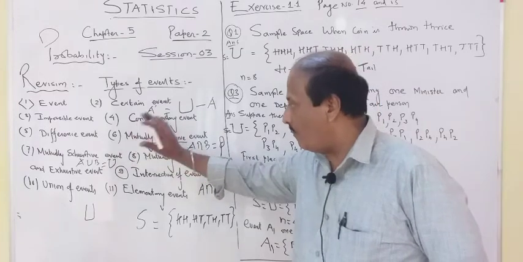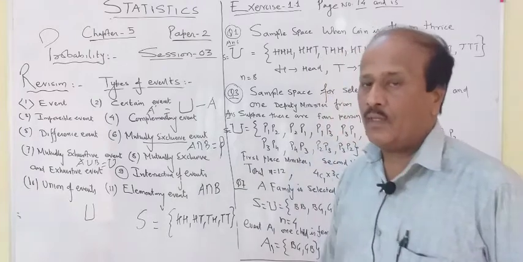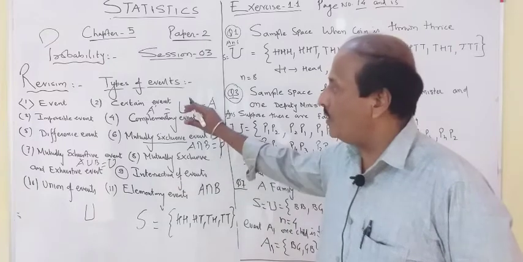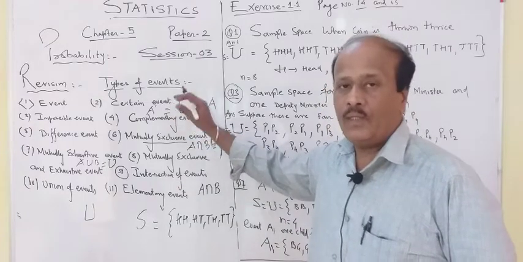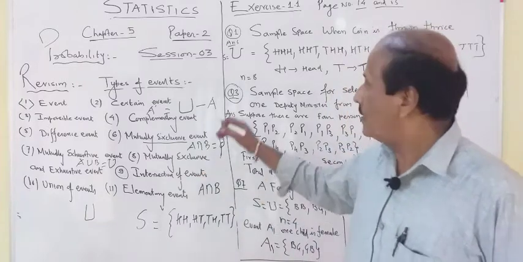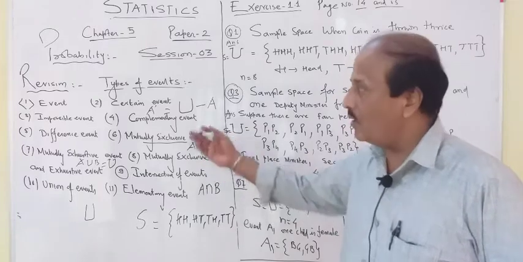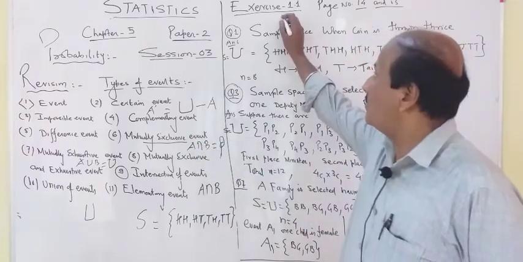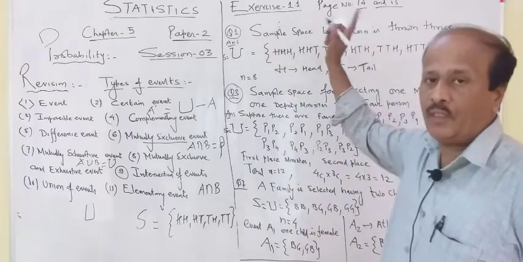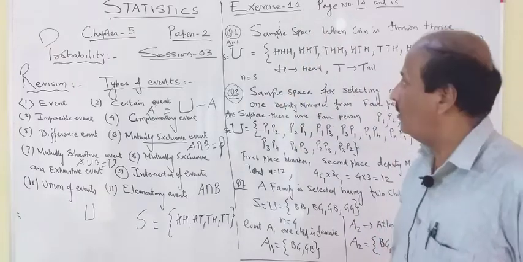Now we are going to apply this in an exercise. So there is one easy exercise. Already some of the questions you did in 10th standard also. Probability chapter was there in the 10th standard. There you already studied how to make a sample space. But then again, some easy questions in this session I am going to tell you. Some typical ones in a coming session. So exercise 1.1 on page number 14. 14 and 15 are the pages. But today, on page number 14, some easy questions I am going to tell you.